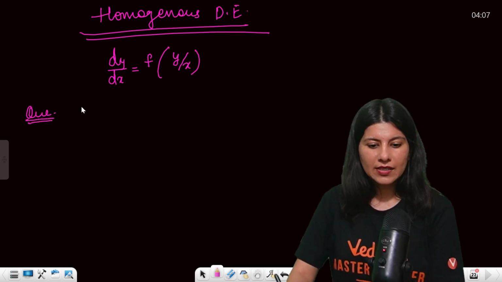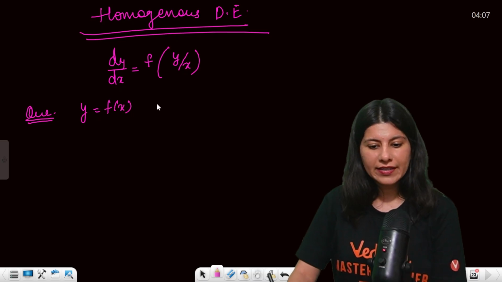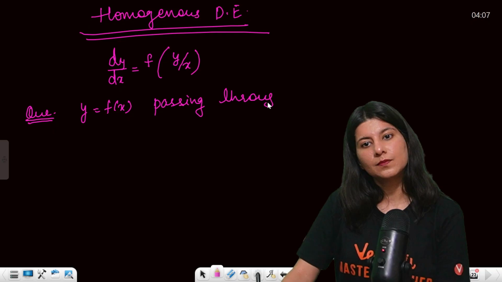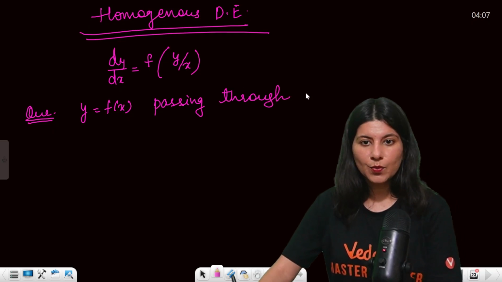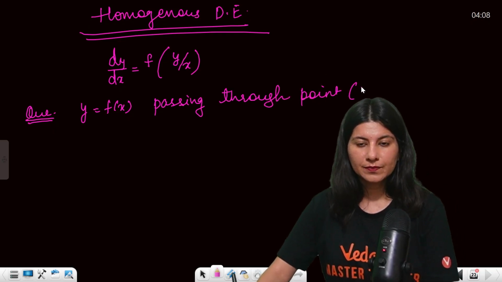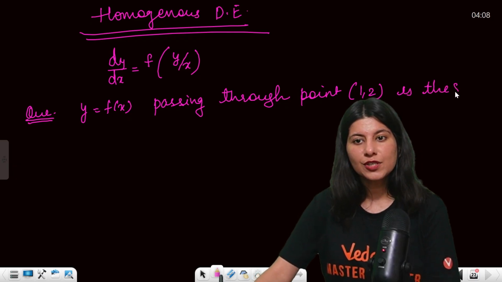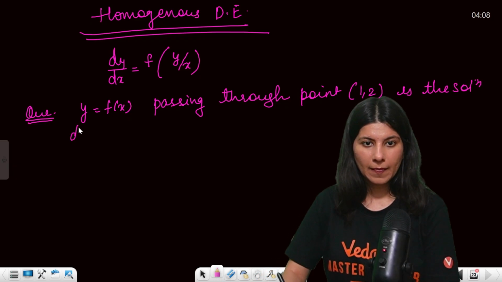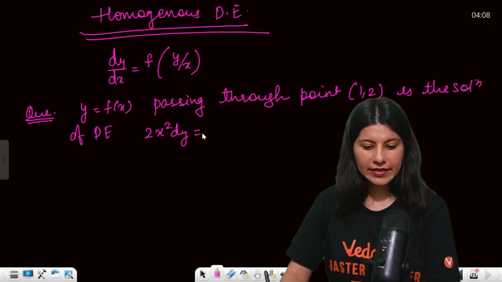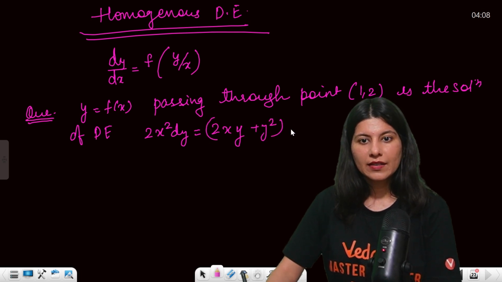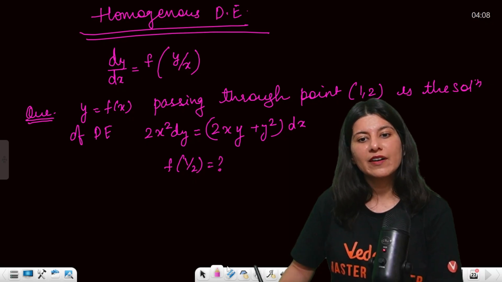For example, y equals f of x passing through the point (1, 2) is the solution of the differential equation 2x square dy equals (2xy plus y square) dx. Then they are asking, f of half equals what?